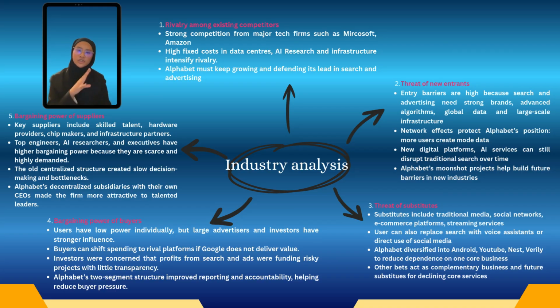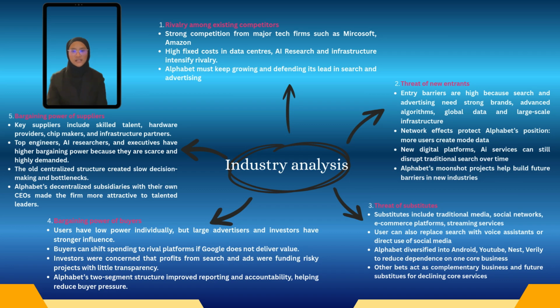However, the case also shows that the technology industry can be disrupted by new digital platforms and AI-based services over time. Alphabet's heavy investment in moonshot projects such as self-driving cars, life sciences, smart home devices, and high-speed internet can therefore be seen as a response to the long-term trend, helping the company build future barriers to entry before others dominate those industries. The Alphabet structure supports this strategy by allowing such high-risk projects to remain in separate subsidiaries without weakening the profitability of the core businesses. Third, the threat of substitutes for Alphabet's core services is moderate and rising.